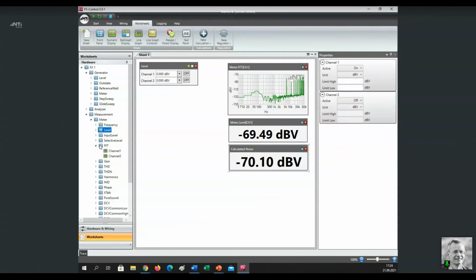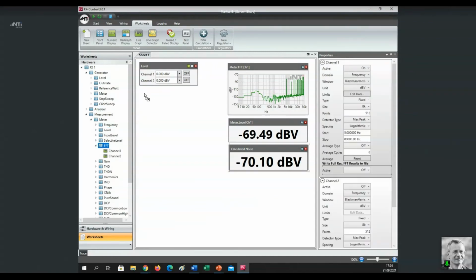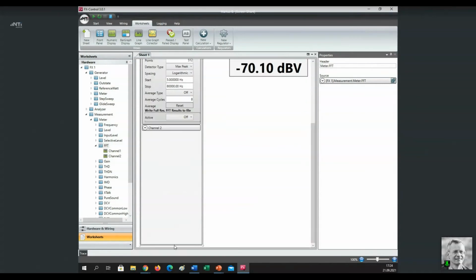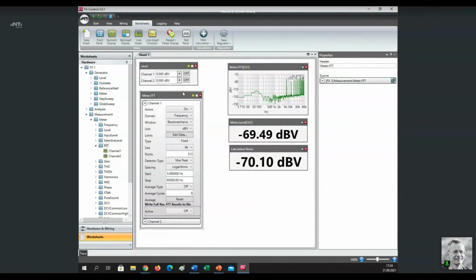Well, I have to drag and drop the FFT properties here on my worksheet. Just to make that smaller. Well, these are the FFT properties. And let me amend just 2 things here. I change the size of the FFT, and here the detector type means whether you want to base your calculation on the maximum peak values of the bins in that FFT spectrum, or whether you want to use the power. In my case, I want to use the power.